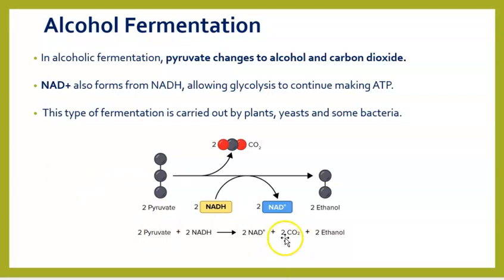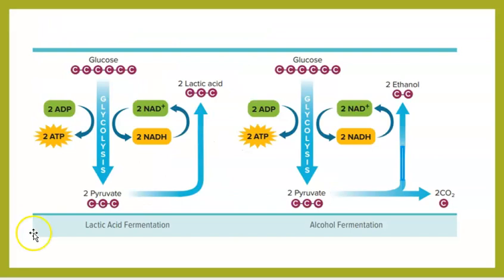It's only here in alcohol fermentation that you make carbon dioxide. And finally, 2 molecules of ethanol. So where does this type of fermentation take place? This type of fermentation takes place in plants, in yeast, and in some bacteria. So this is the gist of both the fermentation processes.